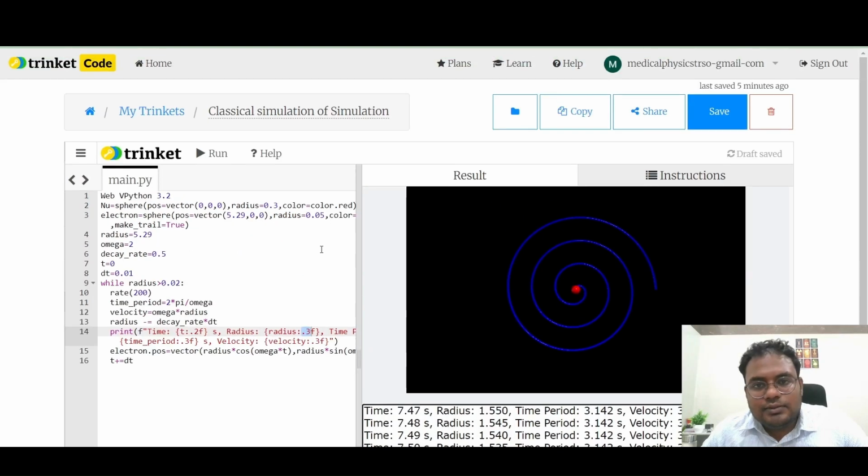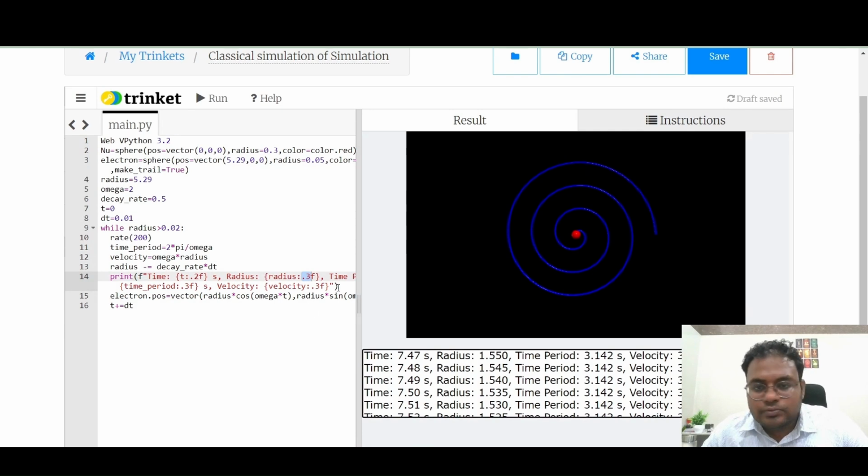So this is the classical simulation of an atom. In reality, atoms are stable. In the future, quantum mechanics came. The scientist Niels Bohr explained why atoms are stable, and he found the quantized energy levels.